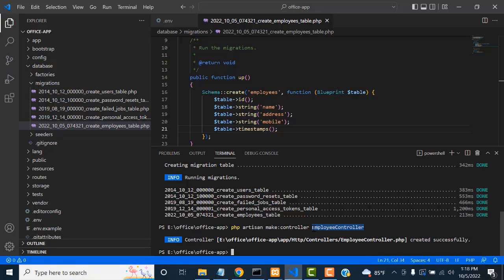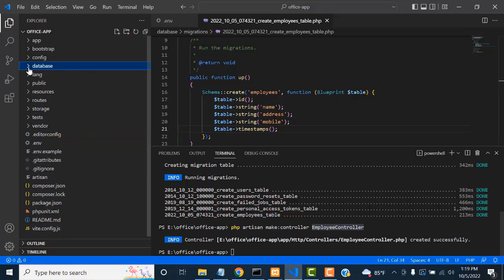Right. This is not a resource controller, which would generate the complete CRUD. So here it's a basic one. We will do it later on: how to create a RESTful resource controller. Now you learn without the resource controller. So an empty employee controller has been created.